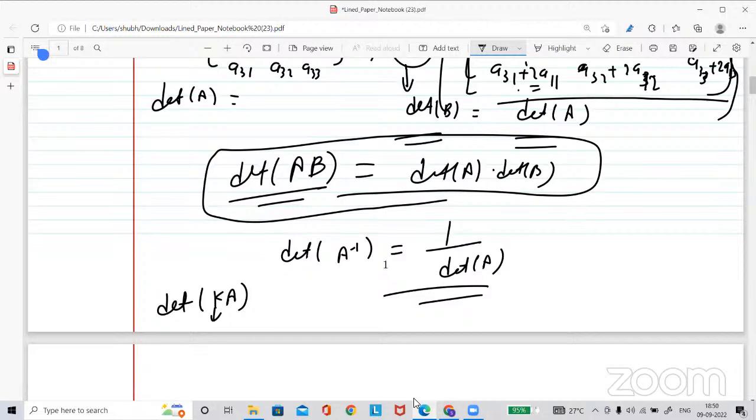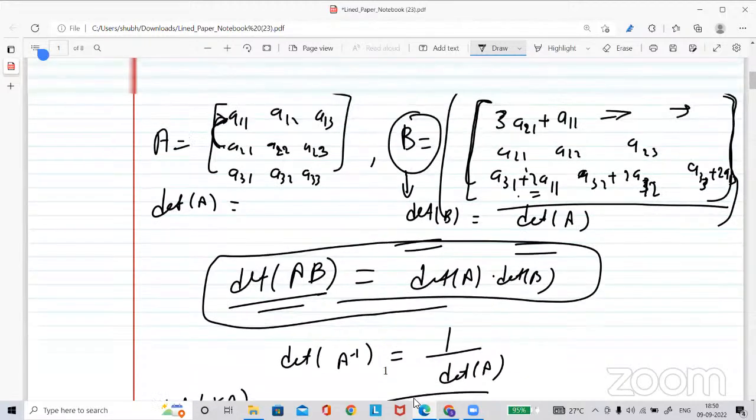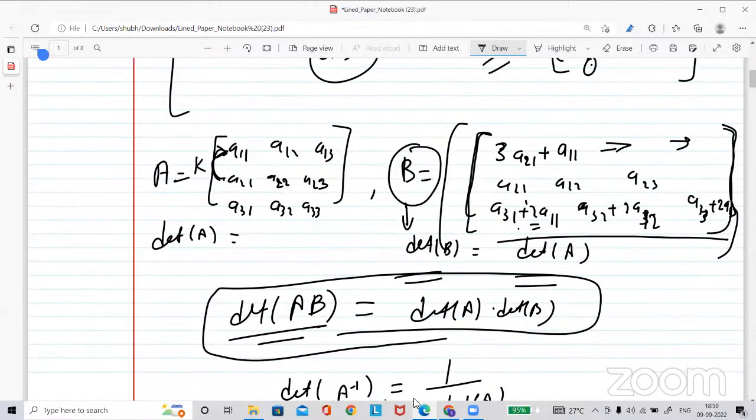If you are multiplying K with this matrix, what will happen? K times each entry will be multiplied, right? This is the meaning of K times A. This is what multiplying K with a matrix means.